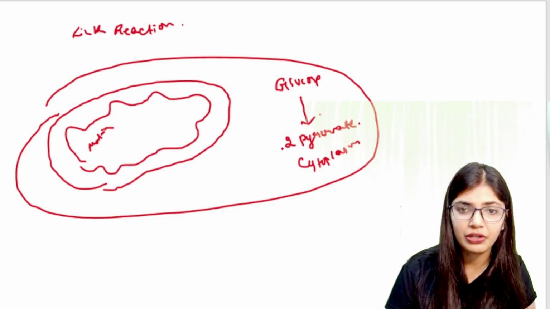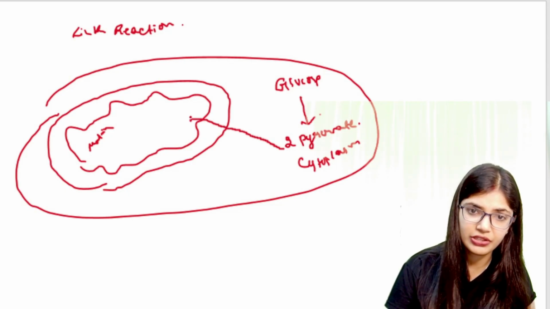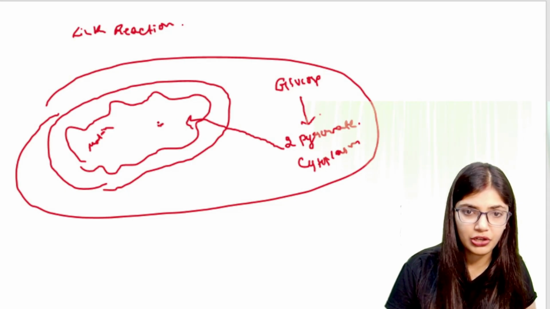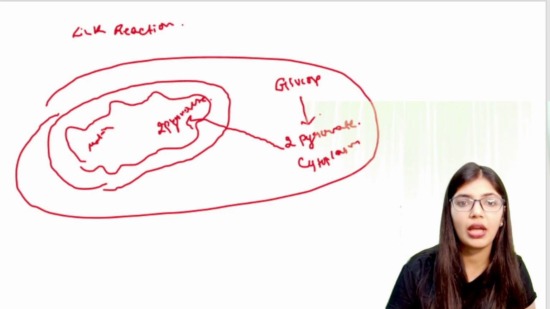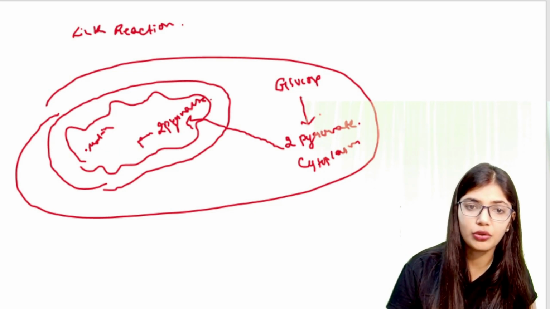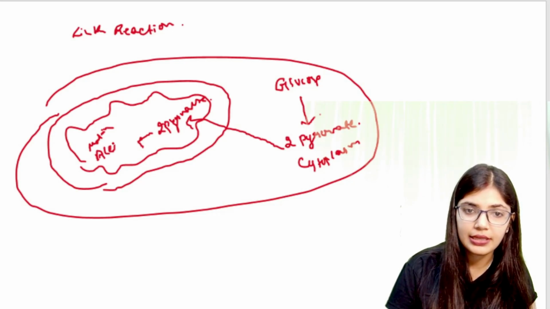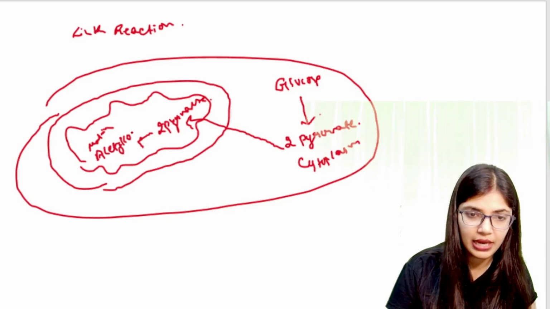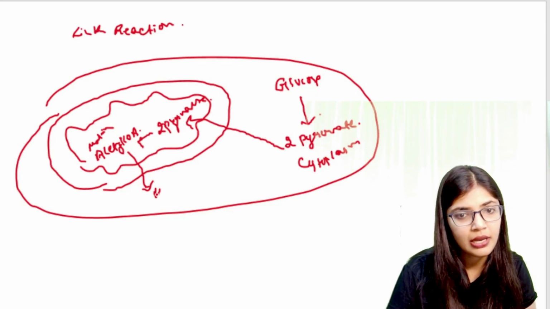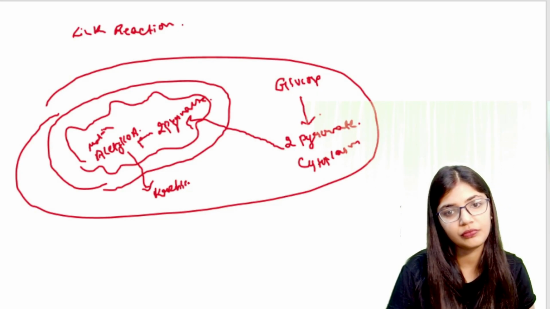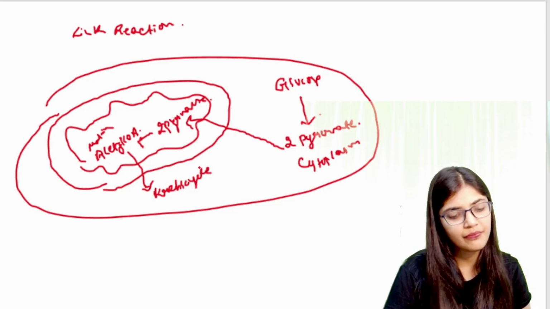The two molecules of pyruvate are transferred into the matrix and converted into acetyl coenzyme A, and this acetyl coenzyme A undergoes the Krebs cycle.